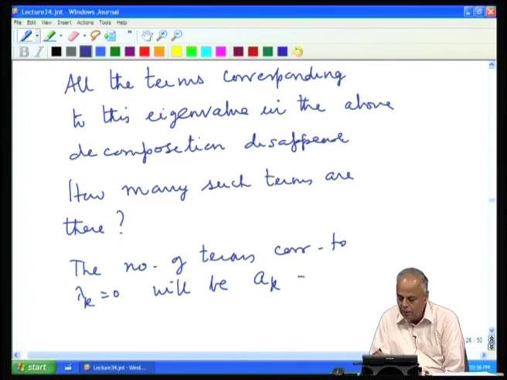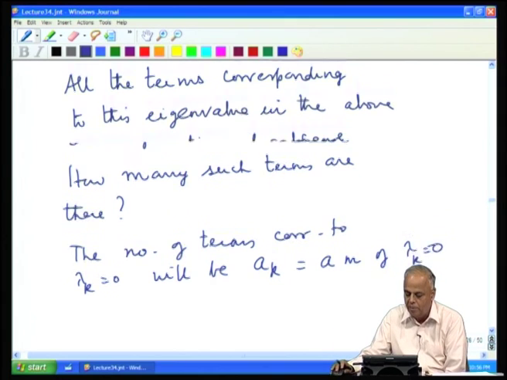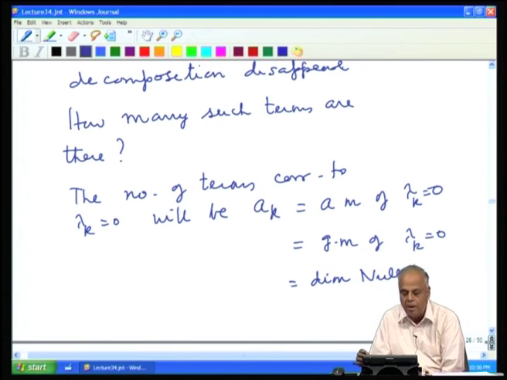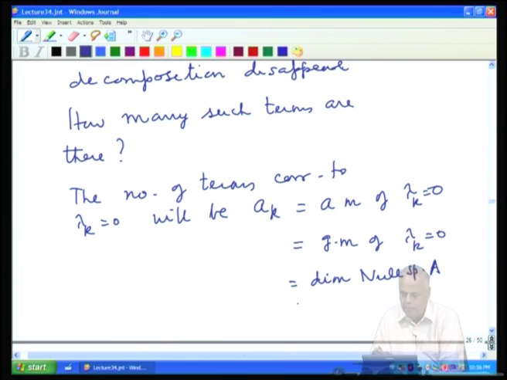What is A k? That is equal to the algebraic multiplicity of the eigenvalue lambda k equal to 0, which means this is the same as the geometric multiplicity of lambda k equal to 0, which is the dimension of the null space of A minus lambda k, but lambda k is 0, so the dimension of the null space of A, which is just the nullity of A. So, in other words, nu A terms will totally disappear from the representation of A. So, we have the decomposition of A as a linear combination of rank 1 matrices.